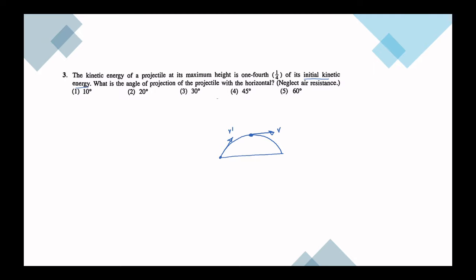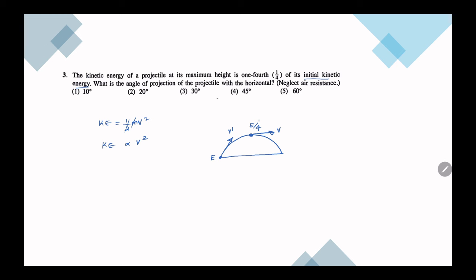So let's try the equation for kinetic energy. Kinetic energy is half m v squared. At maximum and initial, m will not change, half will not change. Therefore kinetic energy is proportional to the speed squared. So they mentioned that if the initial kinetic energy is E, the kinetic energy at maximum is E by 4, 1/4. So I can try to get a relation between v and v dash.